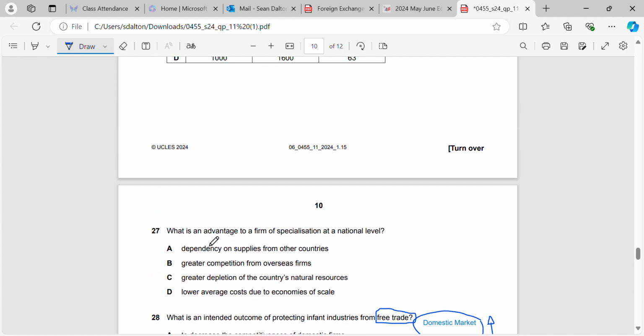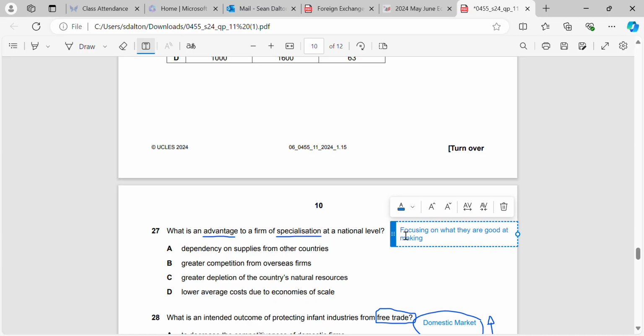Okay, question 27. What is an advantage to a firm of specialization at a national level? Okay, so what do we know about specialization? Specialization is where they're focusing, essentially, right? Really simple. They're focusing on what they are good at making, right? And then what they do when they're good at making this product or this service, is they will start to make more than other countries, and then they can trade with other countries for the excess.